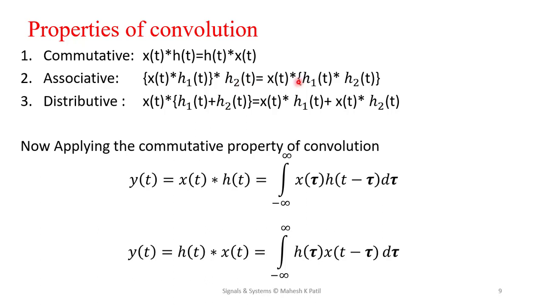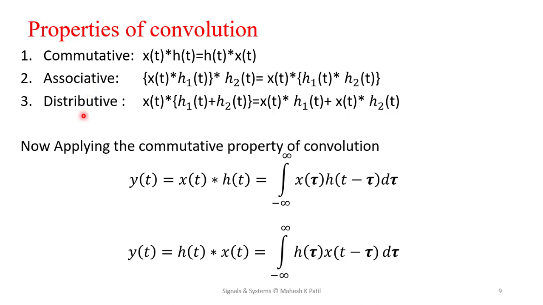This defined output is equal to the output we get if we combine these two impulse responses and apply the same input. So this is associative in nature.